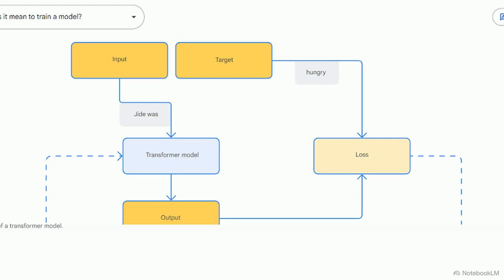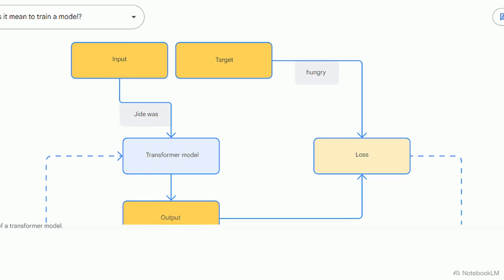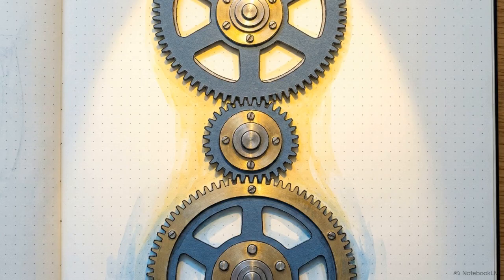This high loss score triggers the third step, the adjust phase. The system immediately fires an automated correction signal backward through the loop. As the model receives this signal, it slightly tweaks its internal parameters. The next time it sees Jide was, the math will favor words like hungry or tired, driving that loss score down. Learning is the mechanical optimization of guessing, checking the loss, and adjusting the math.